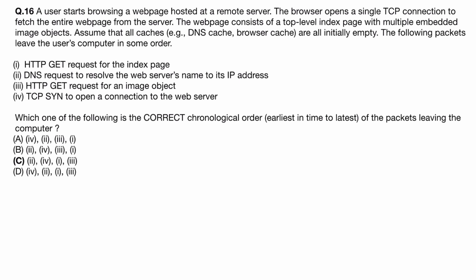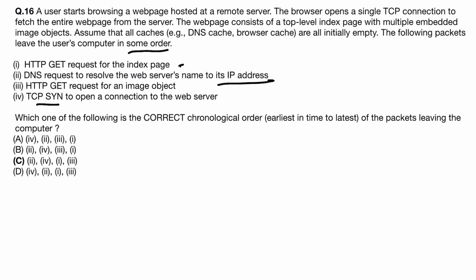Assume that all caches like DNS cache and browser cache are initially empty. The following packets are sent from the user's computer: HTTP GET request for the index page, DNS request to resolve the web server's name to its IP address, HTTP GET request for an image object, TCP SYN to open a connection to the web server. So we have to arrange the order of these.